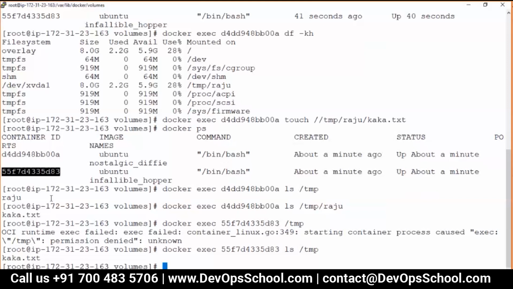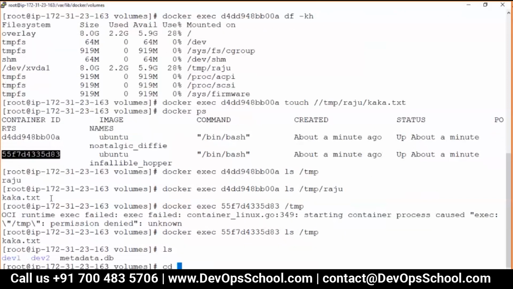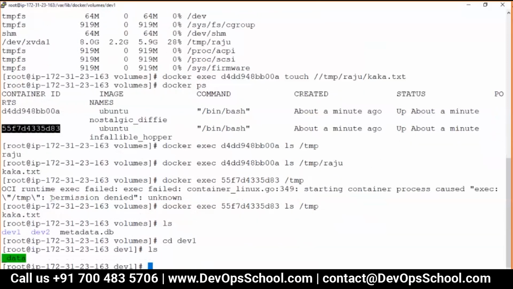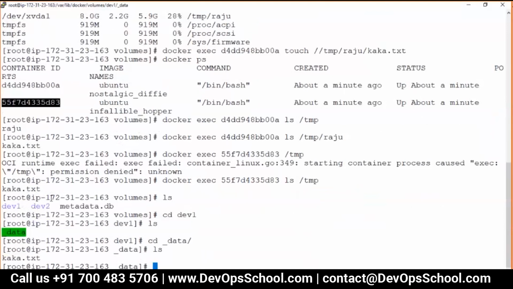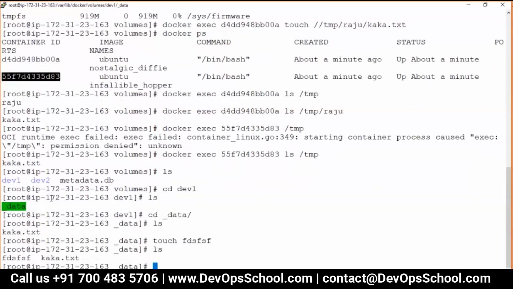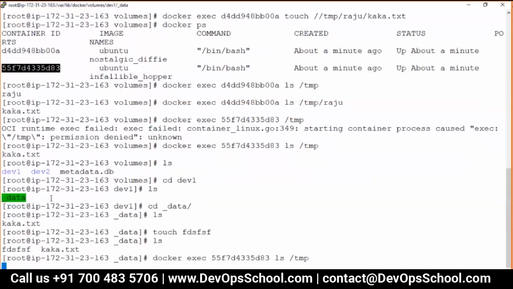Same volumes. Can I see physically whether this file is available in dev1 or not? See here. Data. Wonderful. Can I create some file here? This is the file I created. Can I see over there? See here.